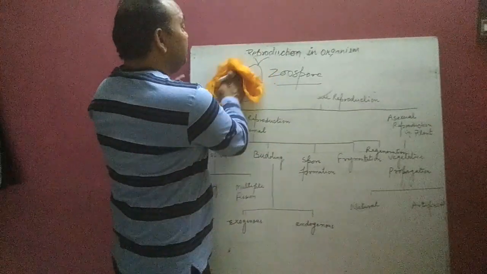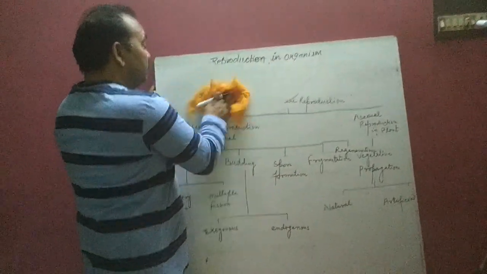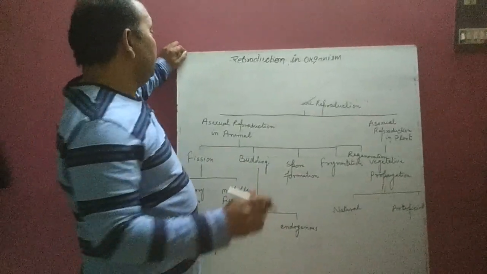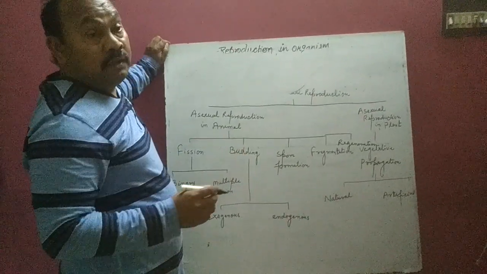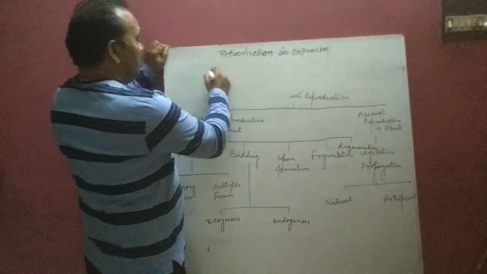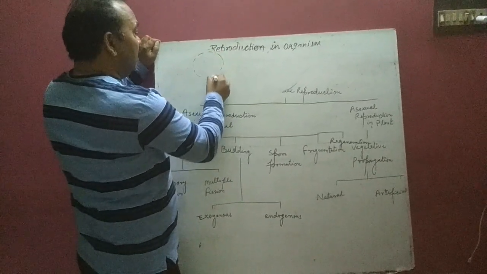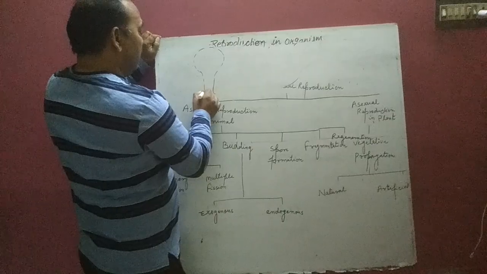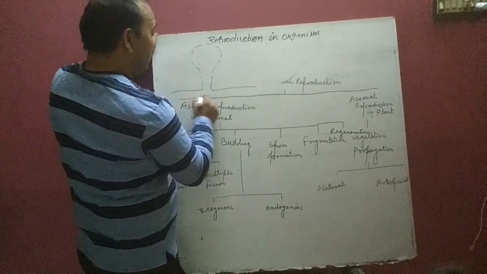In case of Spirogyra, this is the body of the Spirogyra. It is a filamentous body.